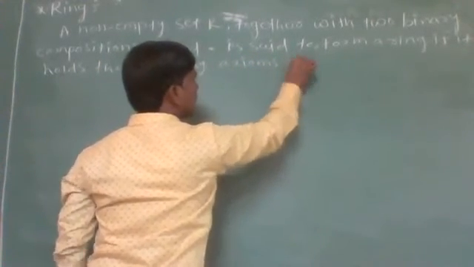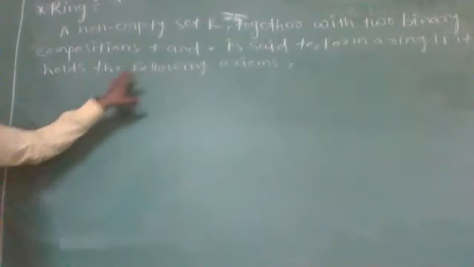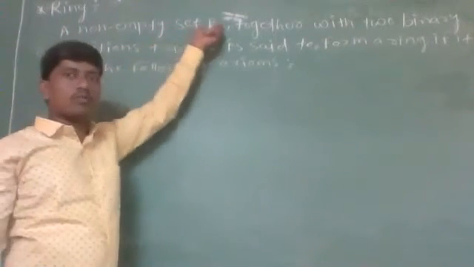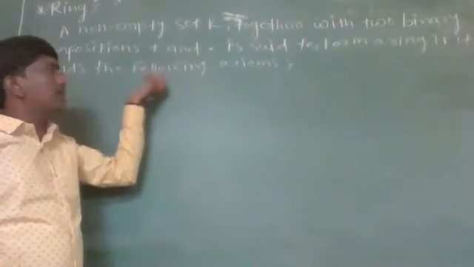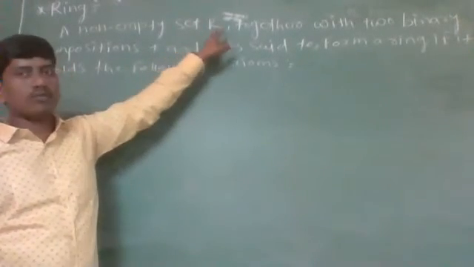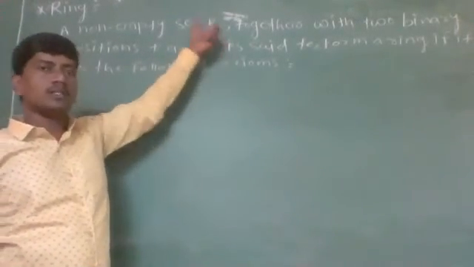Again, it is given that there are two binary compositions plus and dot. It means that the set R is closed under addition and multiplication. That is, if we take any two elements belonging to R, then its addition is belonging to R and its multiplication is also in R.